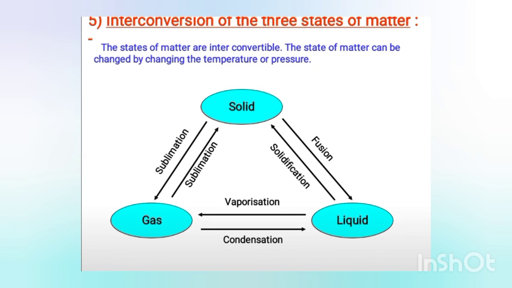So interconversion of three states of matter, as we have discussed, solid, liquid or gas. You can see solid to liquid conversion is fusion, and liquid to solid, that process is solidification or freezing, we can call it. Whenever we want to change from liquid to gas state, this process is vaporization, and when we want to change gas into liquid, that process is condensation.